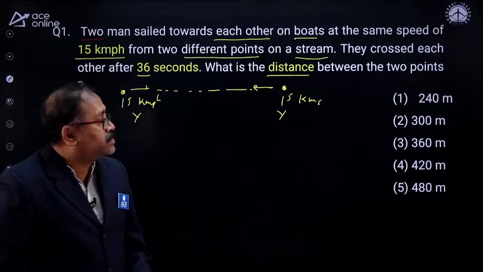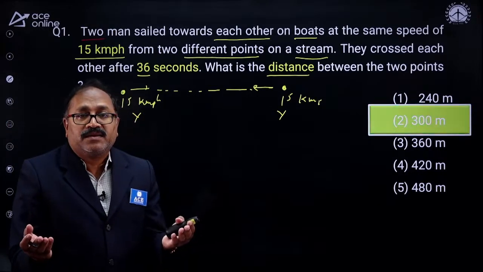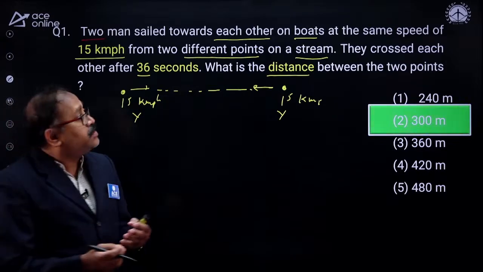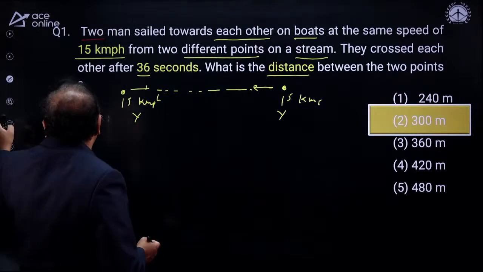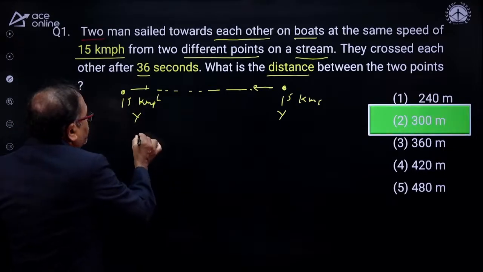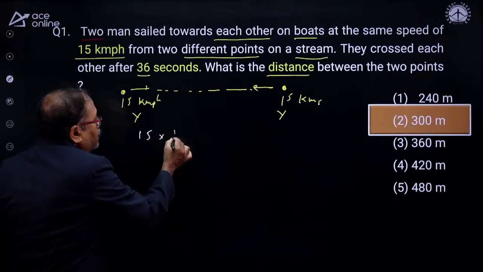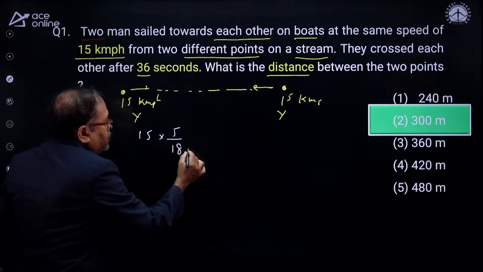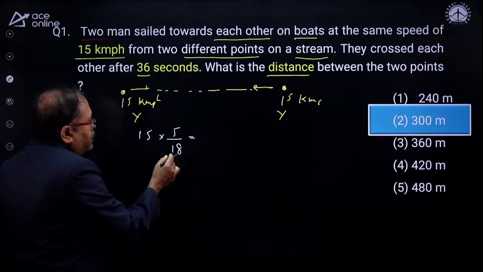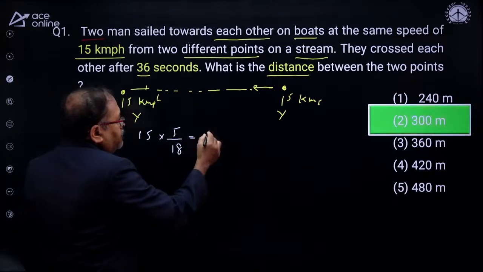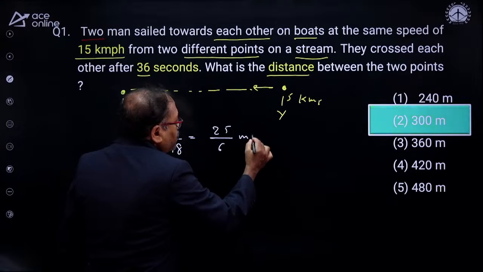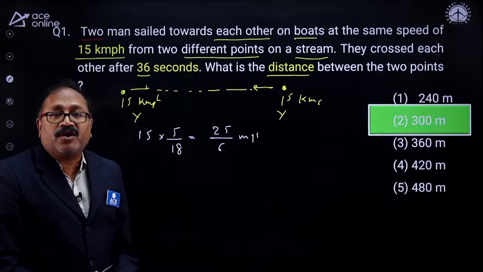Mr. Sumit Pawar says 300. That's right. You nicely answered the question, my young friend. Now, the very first thing is 15 km per hour. I will convert this into meter per second. So 15 into 5 by 18. The 3 cancels 3 times and 6 times, and then 5 is 25. So 25 by 6 meter per second is the speed of the boat.